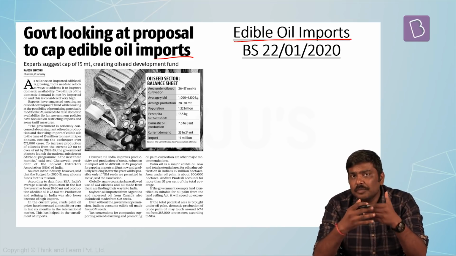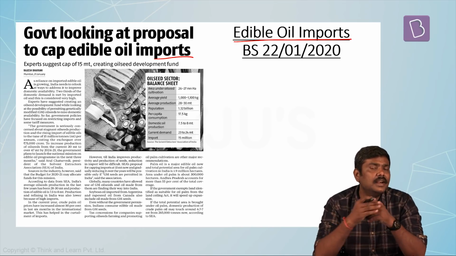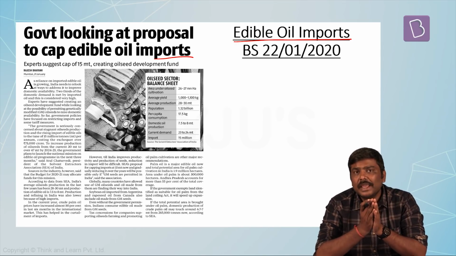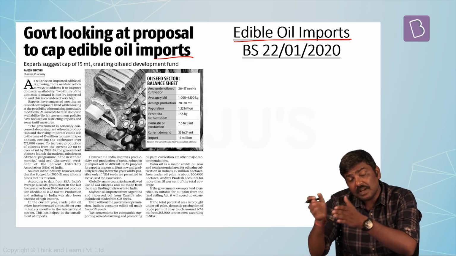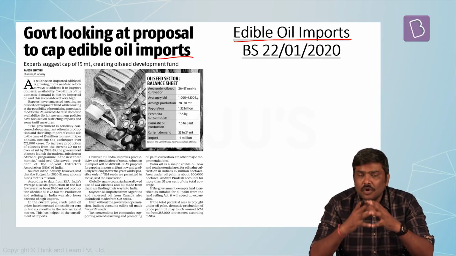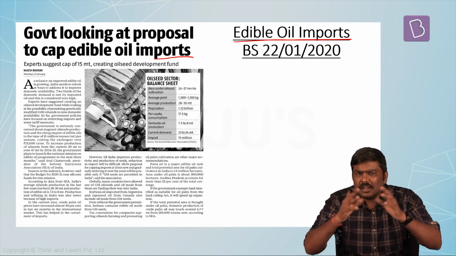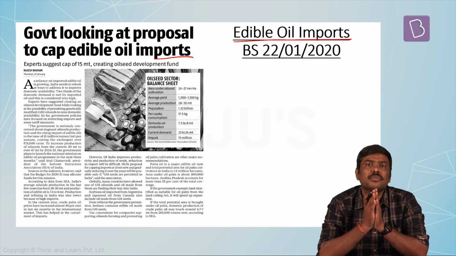And very recently, Government of India has tried to impose certain restrictions or introduce certain guidelines. For example, any importer of palm oil from these countries, that is from Malaysia, will have to first take a license from Government of India. So Government of India is trying to look into this situation of edible oil imports into India.